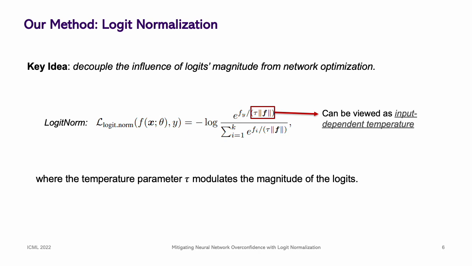Interestingly, our loss function can be viewed as having an input-dependent temperature. With logit normalization, minimizing the logit norm loss can only be achieved by adjusting the direction of the logit output. Then, the resulting model tends to give conservative predictions, especially for OOD inputs.